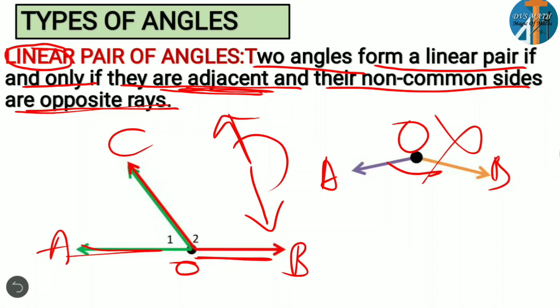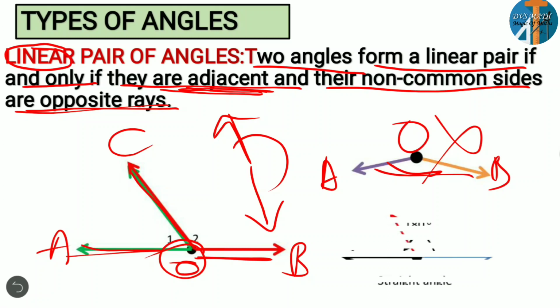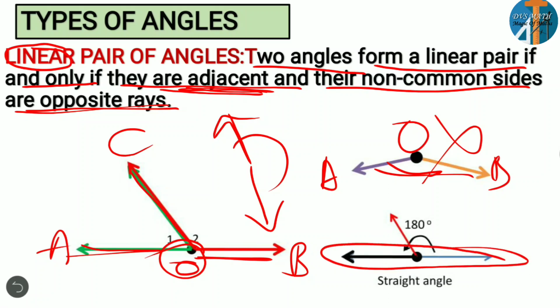Again I am repeating, a linear pair has to satisfy two conditions. Number one, the angles must be adjacent. Adjacent means they should have a common vertex and a common arm. Yes, they have that now. But the non-common sides should be opposite, meaning the two rays must be opposite. This is not opposite in this case. Opposite means exactly a straight angle, or 180 degrees.